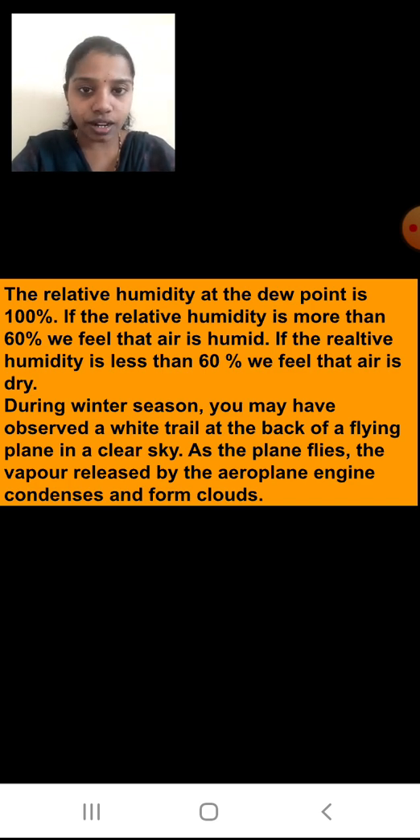As the plane flies, the vapor released by the aeroplane engine condenses and forms the cloud. So what happens here? As the plane flies, the vapor released by the aeroplane is getting condensed, and it forms the clouds. That is the white trail you can see.